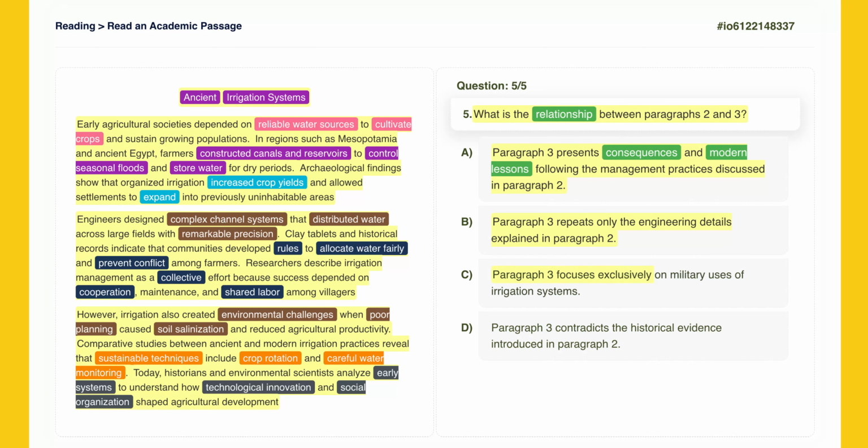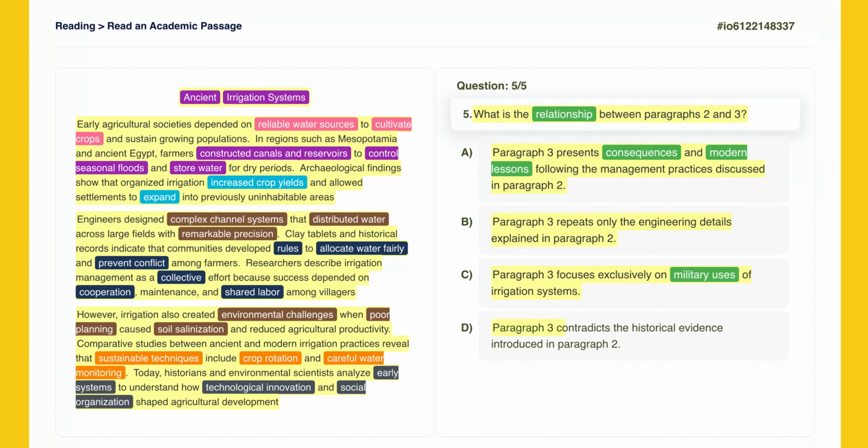Paragraph 3 focuses exclusively on military uses of irrigation systems. As we noted in the first question, there is no mention of military uses in the text, and definitely not in paragraph 3. This is irrelevant. Incorrect. Now let's take a closer look at option D.